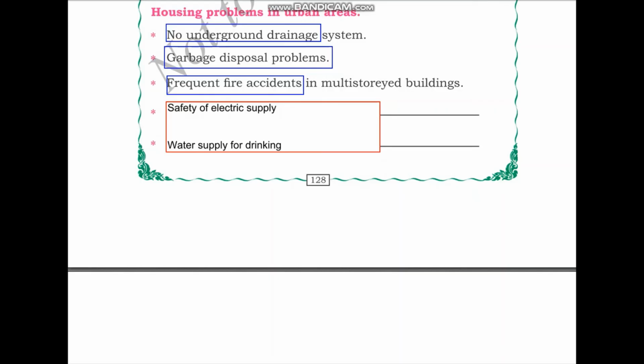The next problem is water supply for drinking. We have observed that unfortunately, many drinking sources such as ponds, lakes, rivers in urban areas have become very polluted. This water cannot be supplied for drinking. So, if these water sources are polluted, then from where do the urban housing areas get water from? So that is another problem, shortage of drinking water supply.